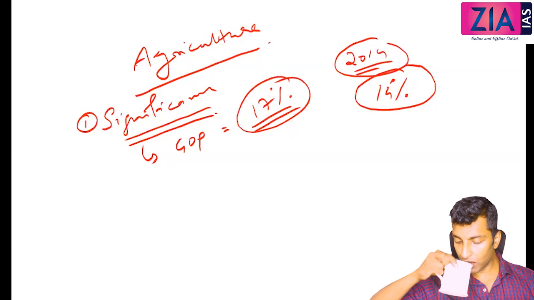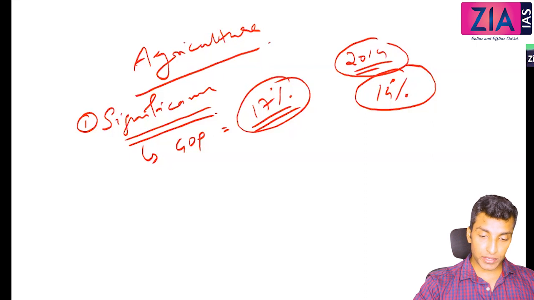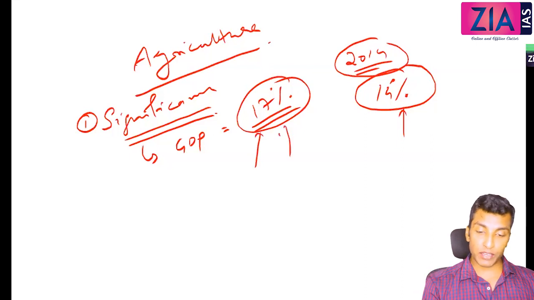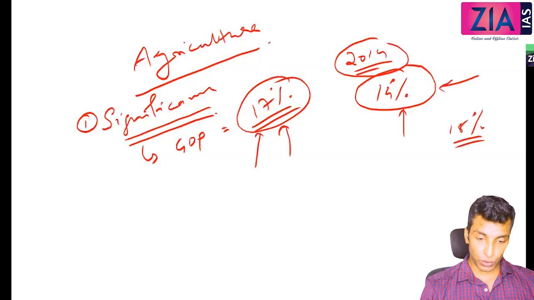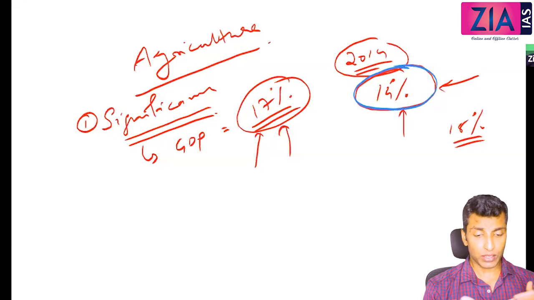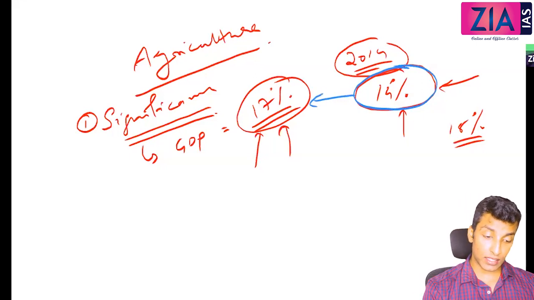Decreased. Why? Because the formula has changed. This 14% and this 17% are based on different methodologies. Based on the new methodology, if you had calculated the earlier figure, it would have been around 18%, 19%. So you should never be confused when reading an old economic survey that says 14% then and 17% now. You may think there is an increase, but that will never happen. The contribution of agriculture is consistently declining. It will never actually increase.